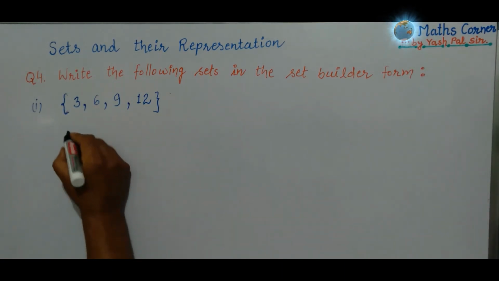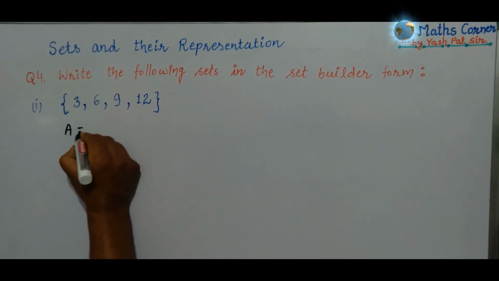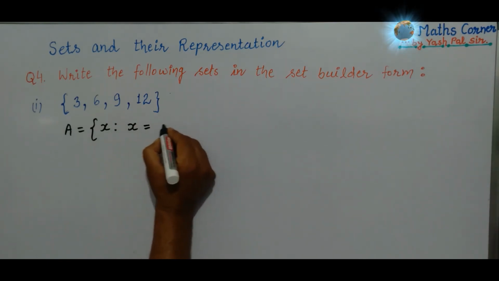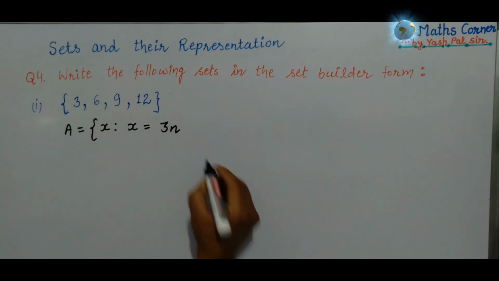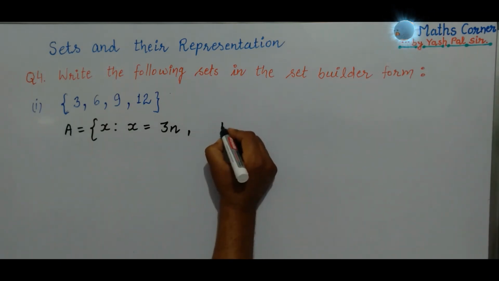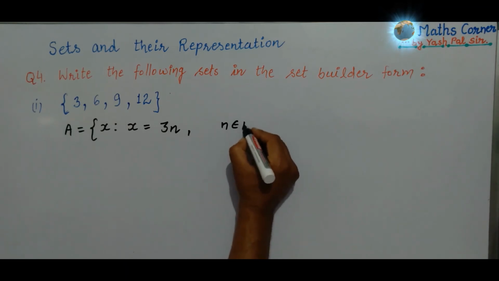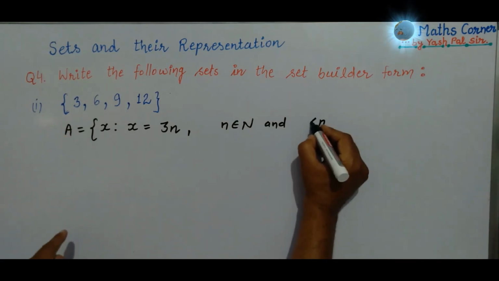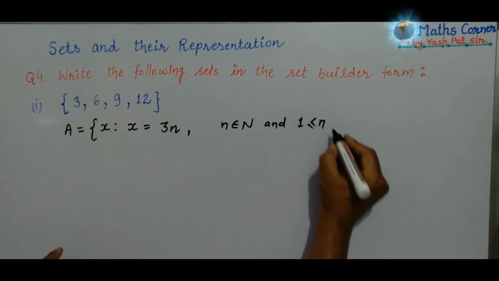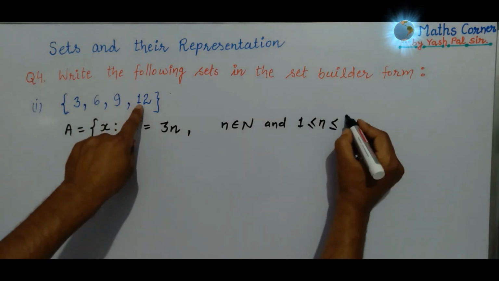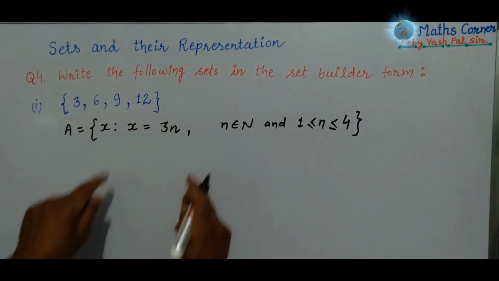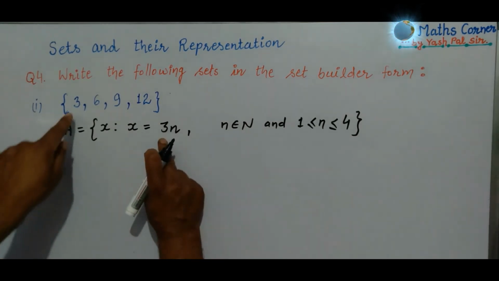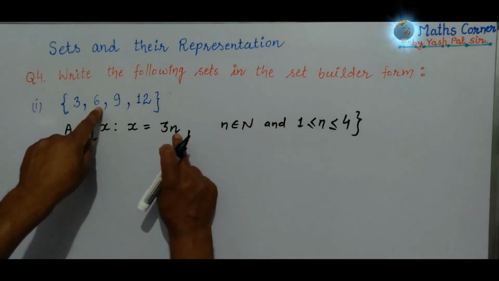We name this first of all as A is equal to x such that x is equal to 3n, where n is the natural number and this n is greater than or equal to 1, less than or equal to 4, because in place of n we first of all substitute 1, then this becomes 3, then 2, 3 into 2 is 6, 3 into 3 is 9, 3 into 4 is 12.